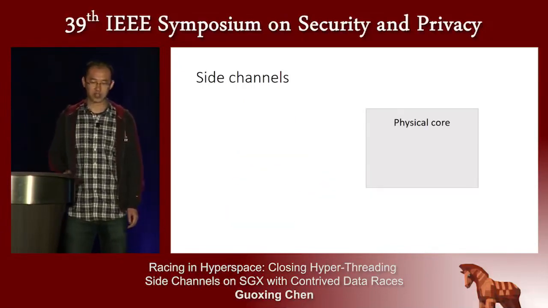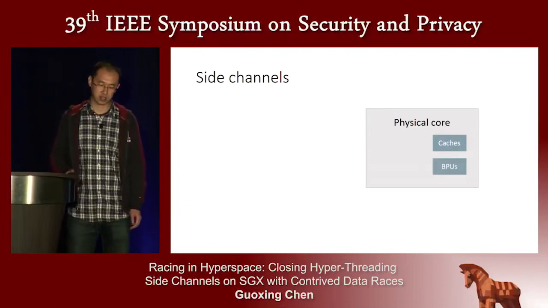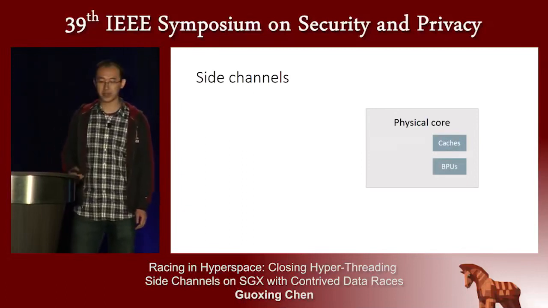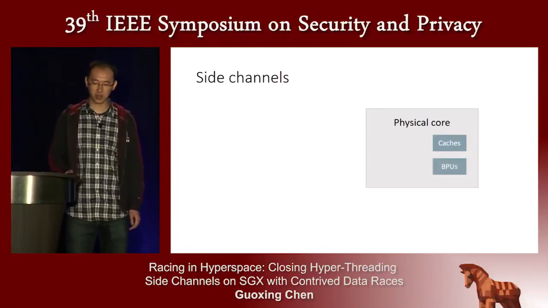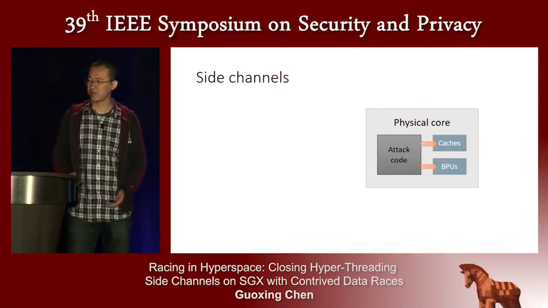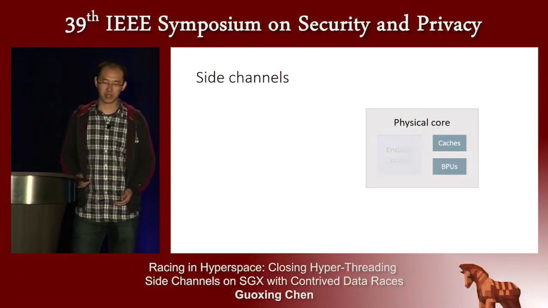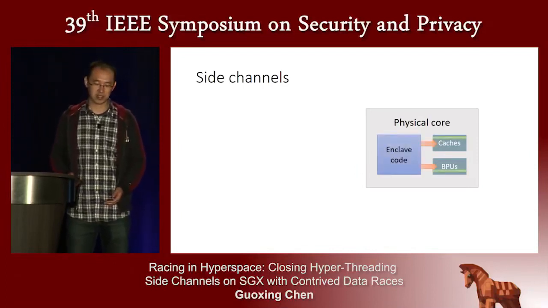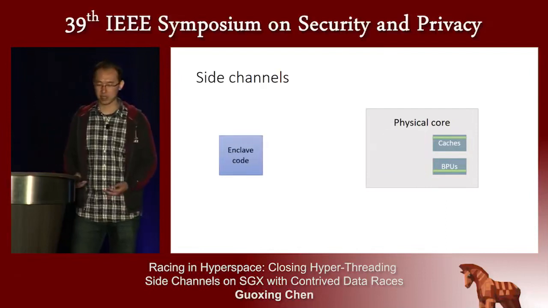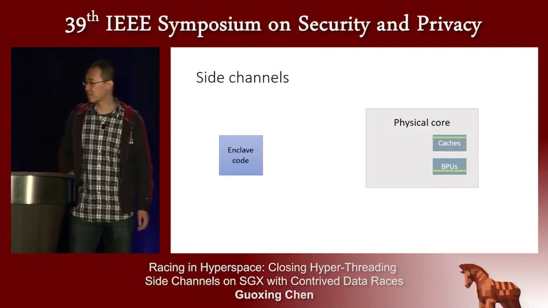Typical side channels include caches and branch prediction units, or BPUs. And the typical attack works as follows. The attacker first prepares the side channels and then runs the enclave code to leave some traces. Later the enclave code will be switched out and the attacker can learn the traces and infer the sensitive data accordingly.